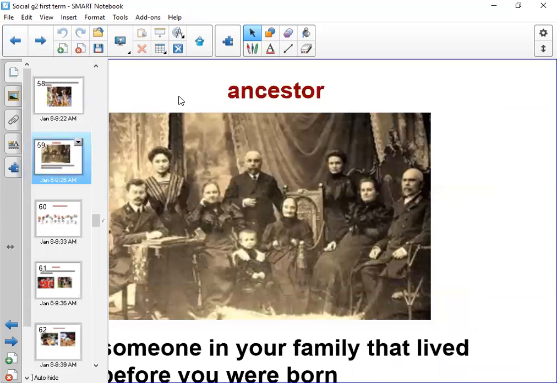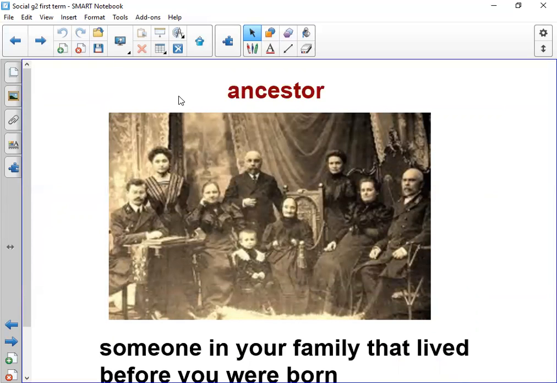The last word that we will speak about today is called ancestor. What is the meaning of ancestor? Ancestor means someone in your family that lived before you were born. Anyone who lived before you were born, he is called or she is called an ancestor.